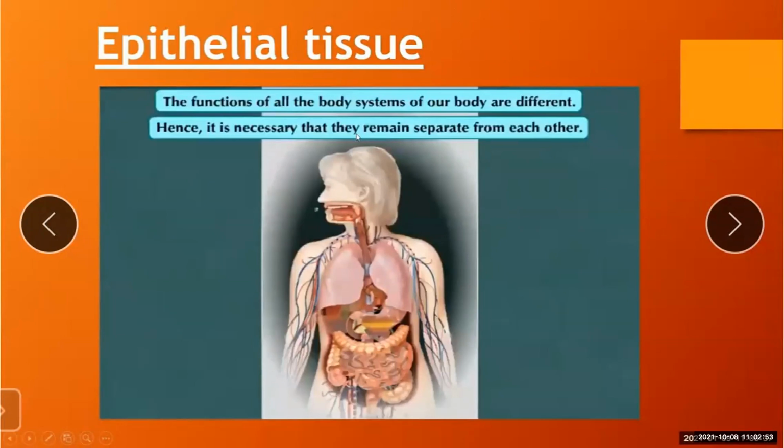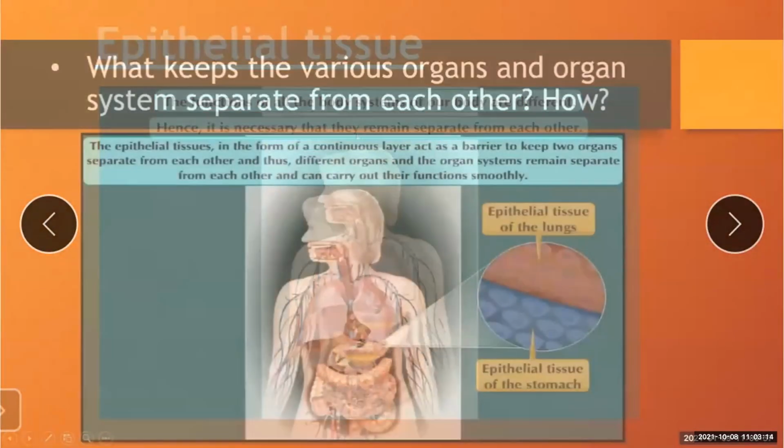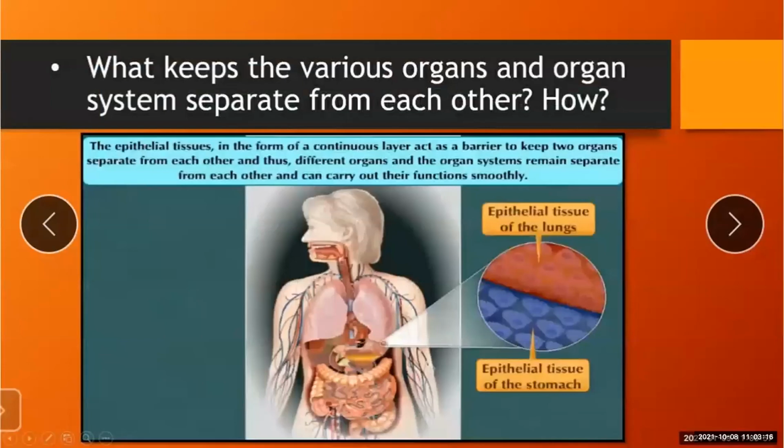The functions of all the body systems of our body are different, hence it is necessary that they remain separate from each other. Now, what keeps the various organs and organ systems separate from each other, and how?